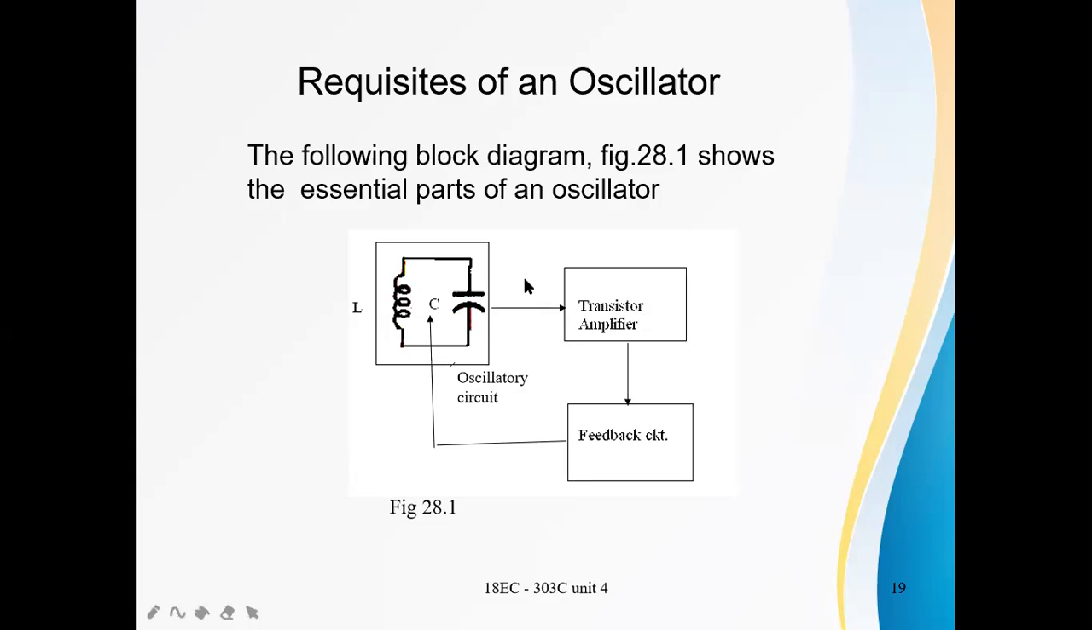After signal generation, A beta is reduced, that means made equal to 1, loop gain equals 1, by varying the gain of the amplifier or by varying the gain of the feedback circuit. That means by changing the A or beta value, we need to maintain A beta equal to 1 to get the sustained oscillations, that is undamped oscillations.